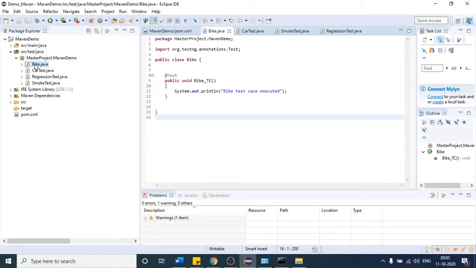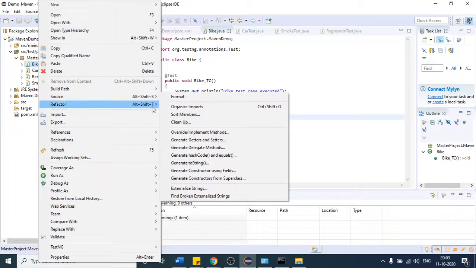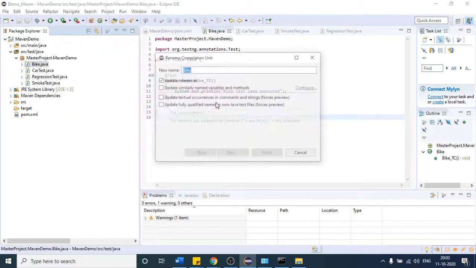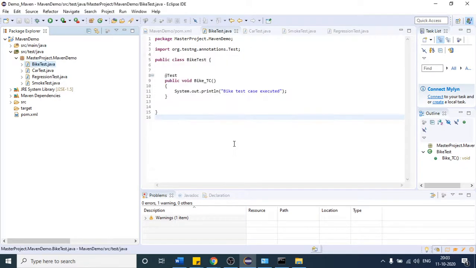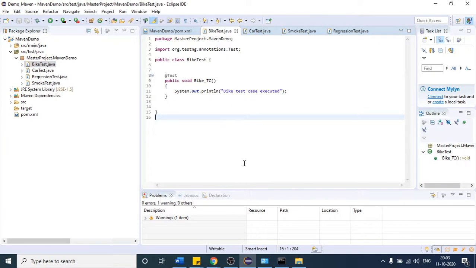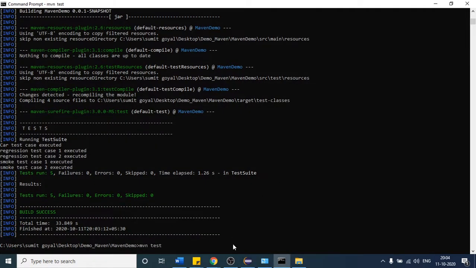So keep in mind, whenever you are working with Maven and you want to trigger your test cases with the help of Maven, Maven will not recognize your class if you do not provide test. This is the reason I was providing test at the end. So provide this every time you work with Maven, and if you run it this time, you will see the count is a total of 6.